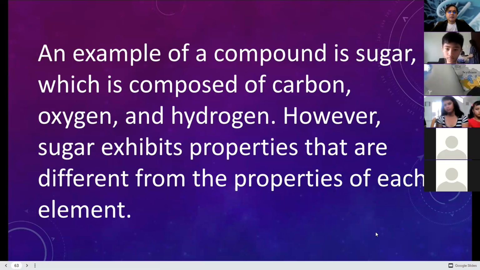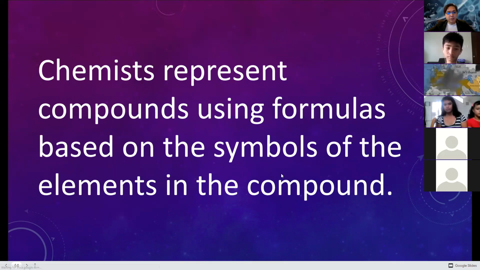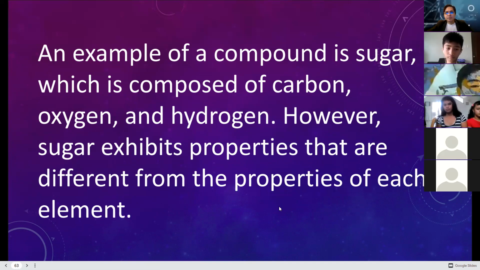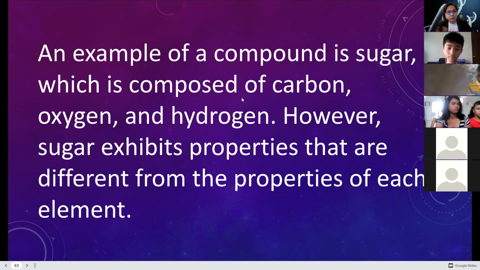An example of a compound is sugar, which is composed of carbon, oxygen, and hydrogen. C6H12O6. That's your sugar or glucose. However, sugar exhibits properties that are different from the properties of each element. Meaning to say, it has common properties as a sugar compared to the separate elements that compose it.